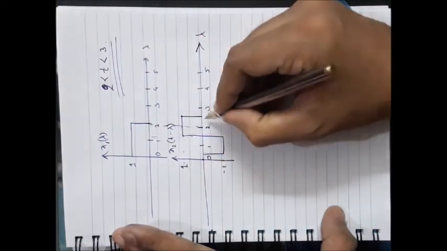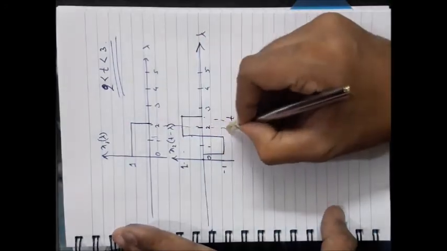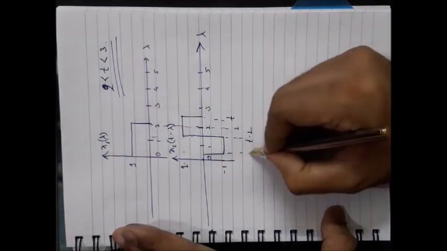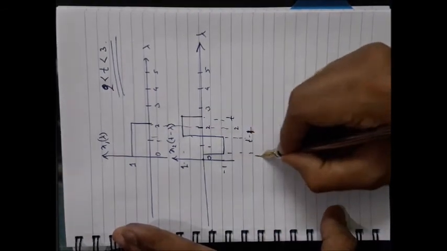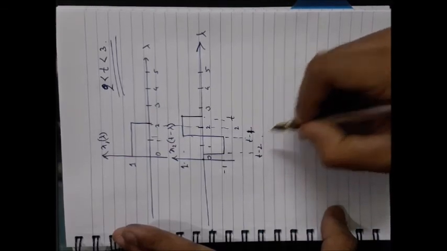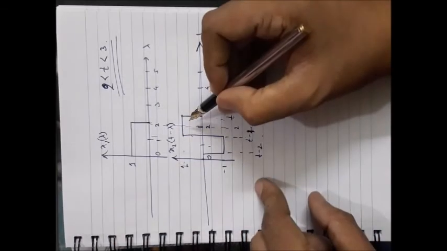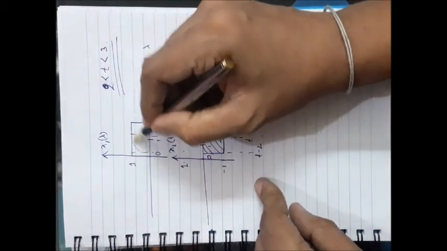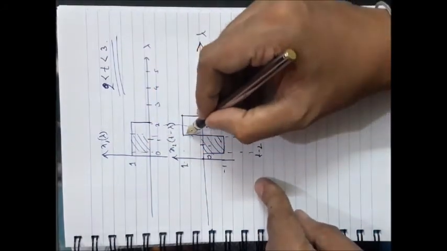Now look at here, it is your t, it is your 2, it is your t minus 1, and it is t minus 2. Now see that there are overlaps. This is one overlap, another overlap is here.